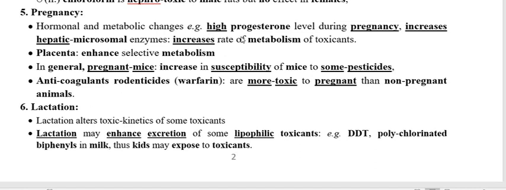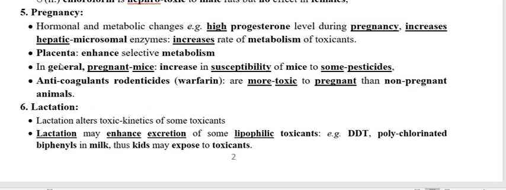This is one of the best ways to save the fetus. With a higher rate of metabolism, the toxicant is excreted from the body faster, so there is less toxicity for the pregnant female as compared to the non-pregnant.